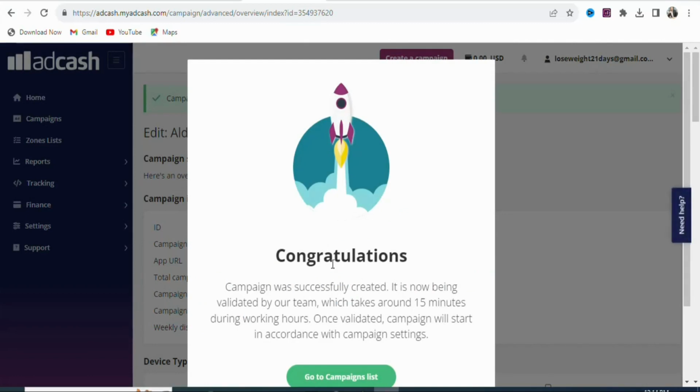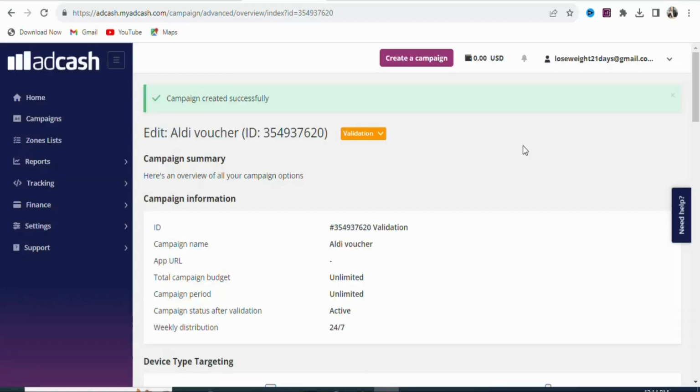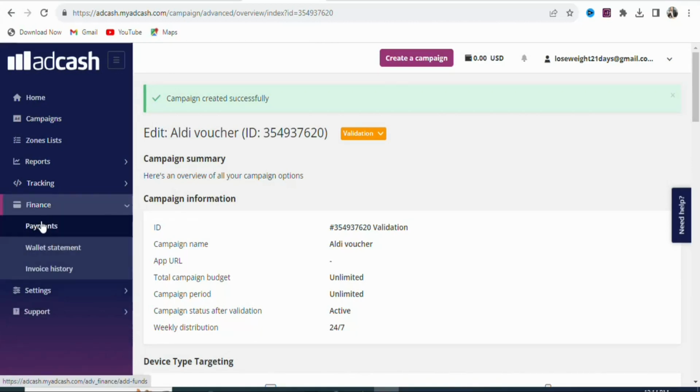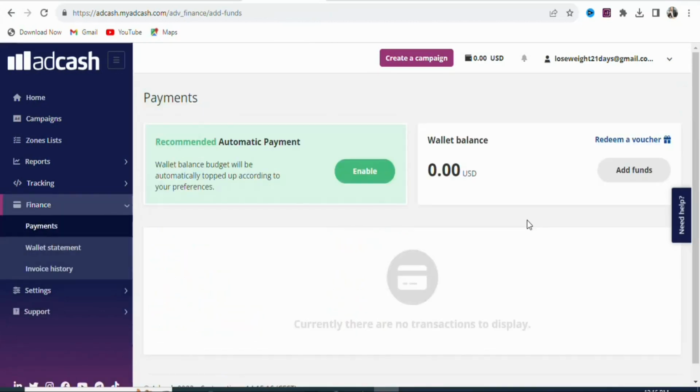Once your campaign is created, the next step is that you are going to deposit funds into your account. To deposit funds, you are going to click right here, finance. Once you click on it, you are going to select payments. Once you click on payments, you are going to see a page like this. Click right here, add funds.